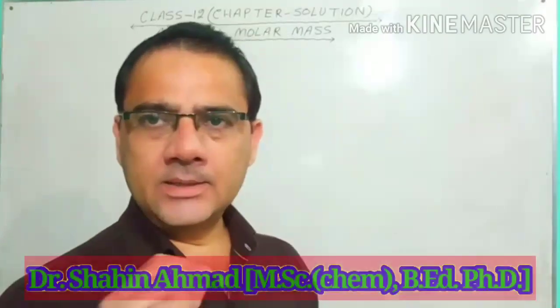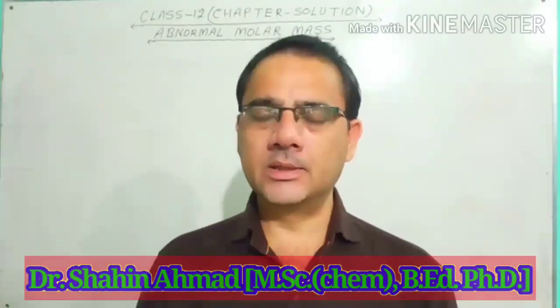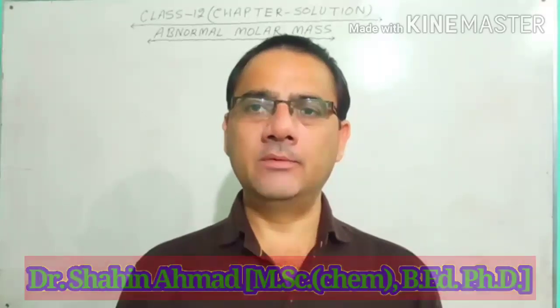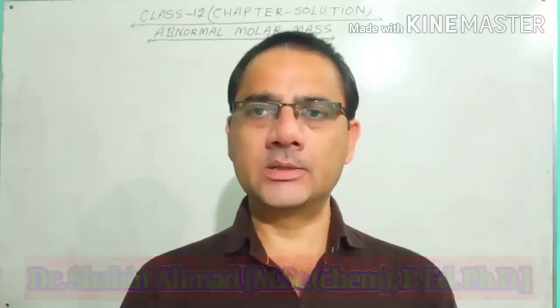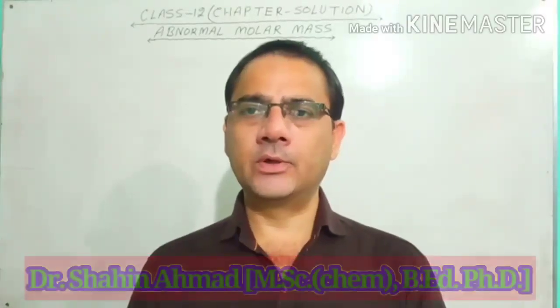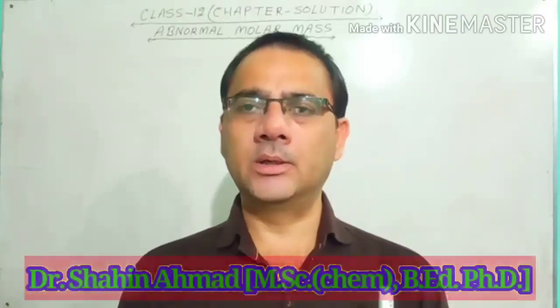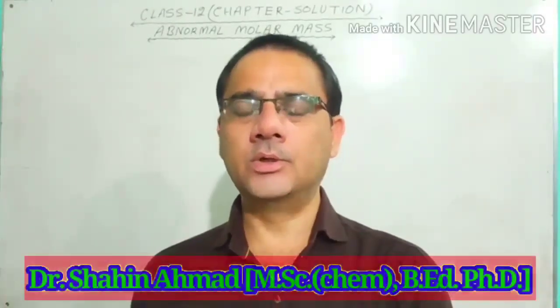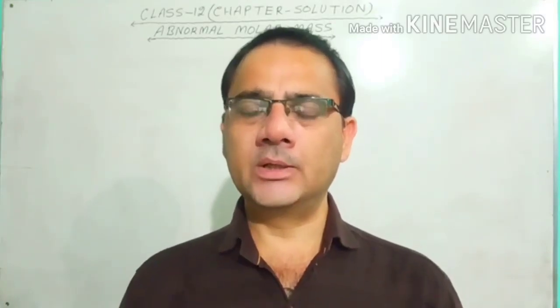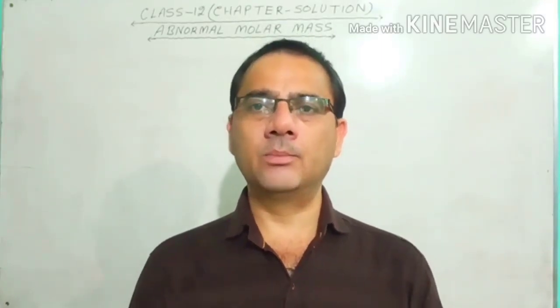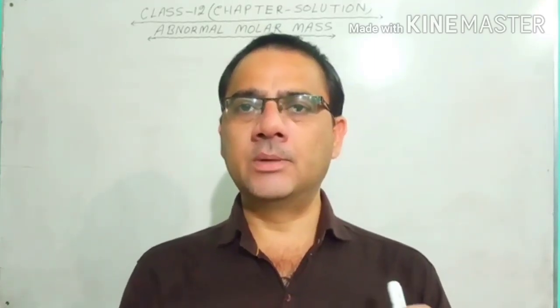Now see, as I told you in my previous video, there are four colligative properties: relative lowering of vapor pressure, elevation in the boiling point, depression in the freezing point, and osmosis and osmotic pressure. And all these four properties we have used just for one purpose, and that is to calculate the molar mass of an unknown solute. In most of the numericals and questions, the maximum thing that will be asked is the molecular mass of the unknown solute.